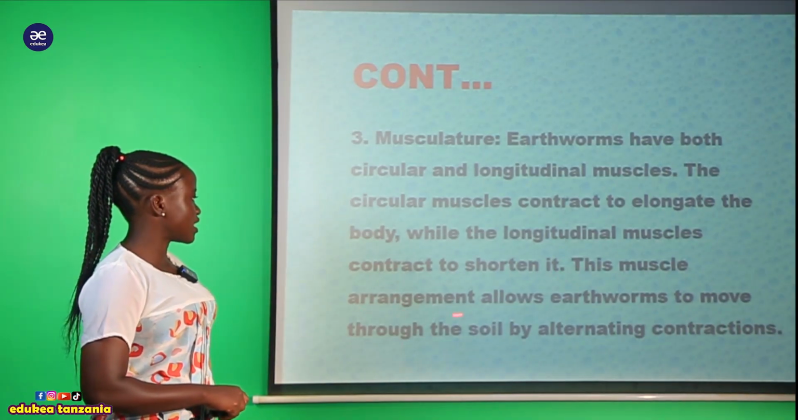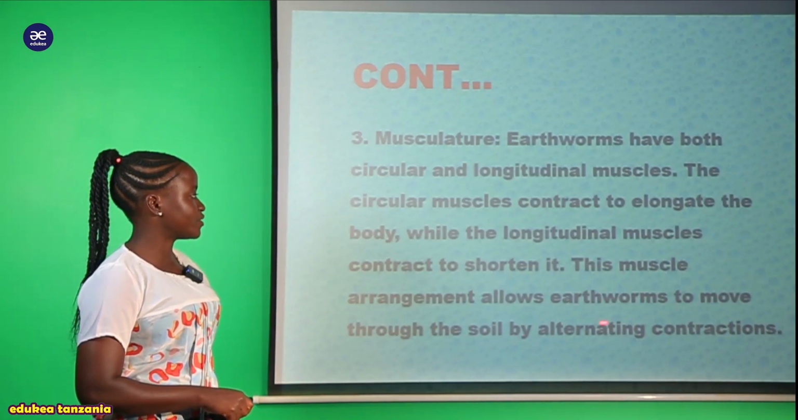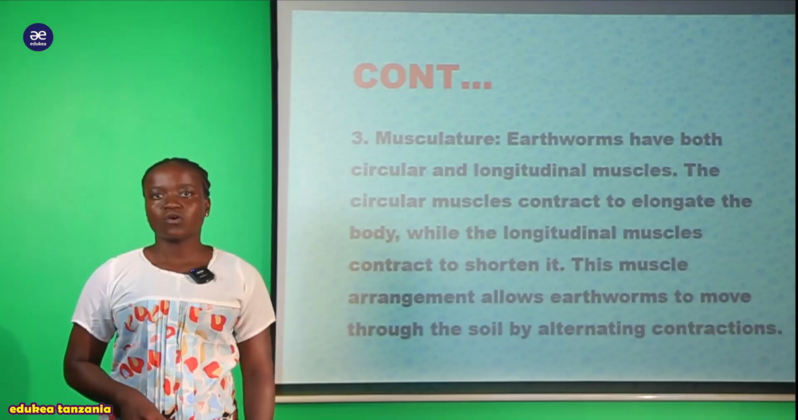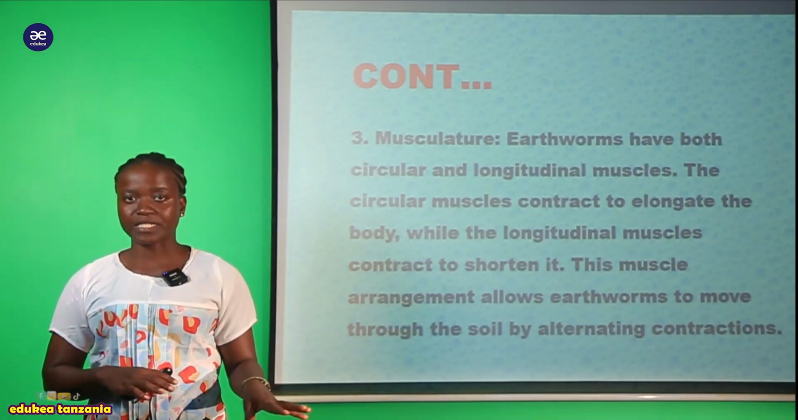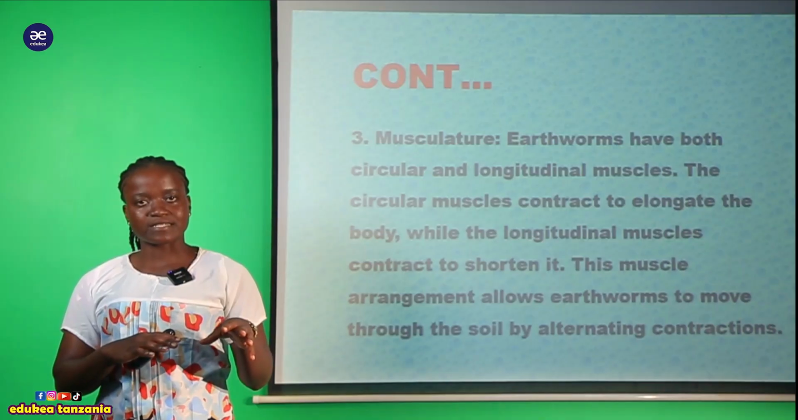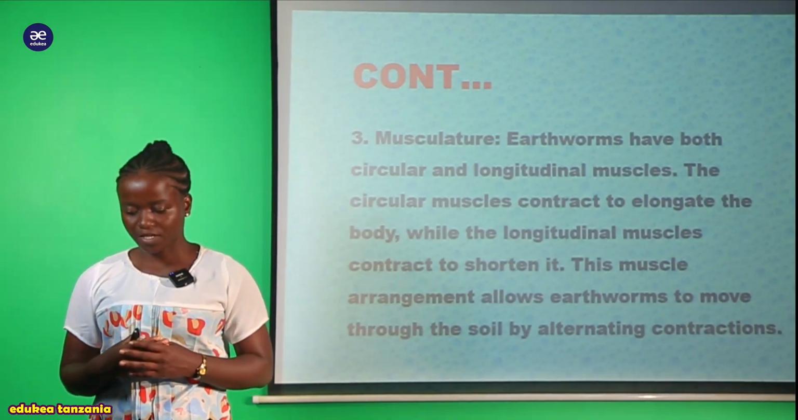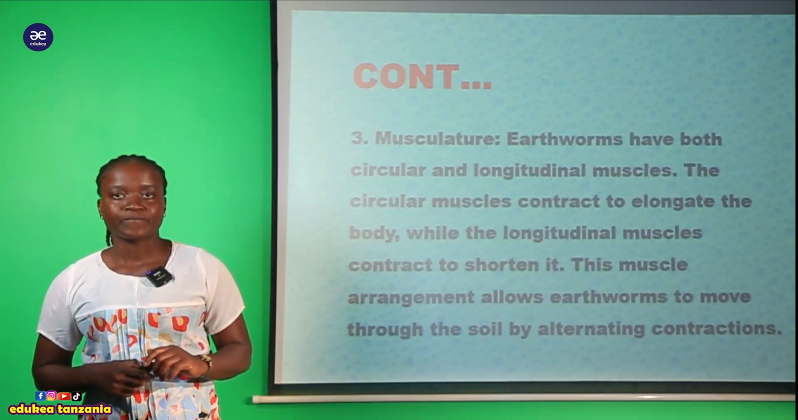So this muscle arrangement allows the earthworm to move through the soil by alternating contraction. Kwa hii ndio inasaidia for the movement. So longitudinal muscles contract, circular muscles na relax. So and therefore inasaidia for the movement to occur very quickly and very easily.